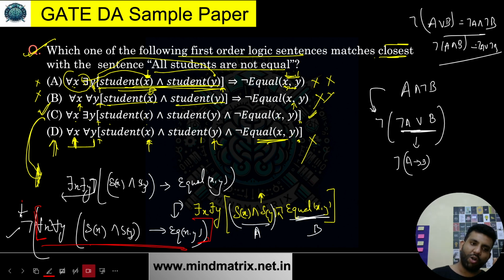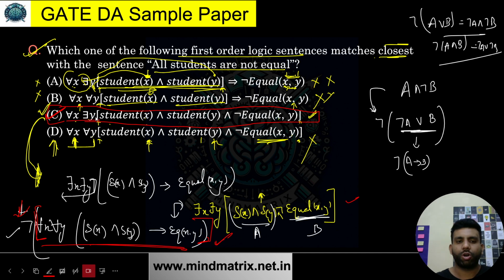And when I'm saying not, that means it is not the case. This statement is false, that everyone is equal. Every student is equal. I hope you are clear. So this must be the exact answer. But if I still talk about the closest one, this is going to be the C1. The reason I have already told you, and why other options were wrong, we have already talked about it. So let's move further with the next question.